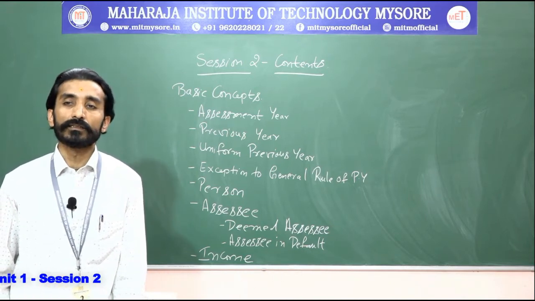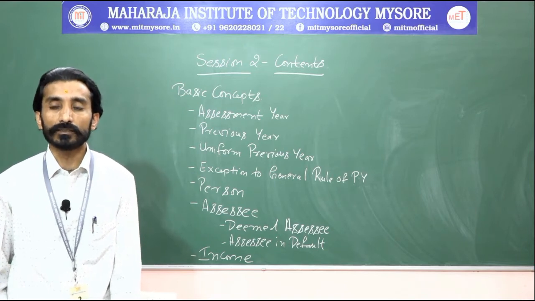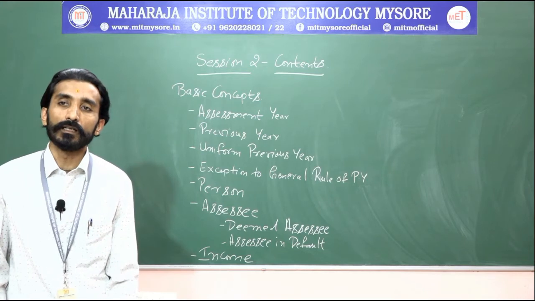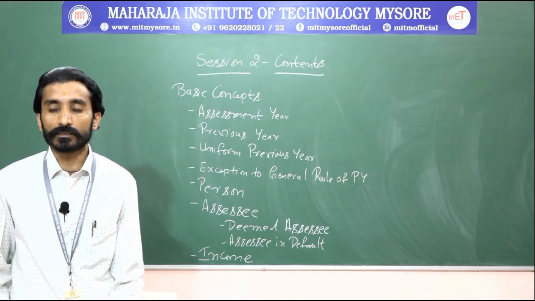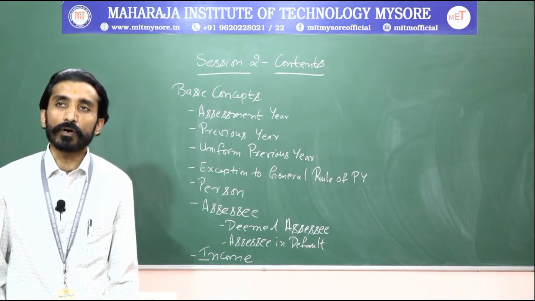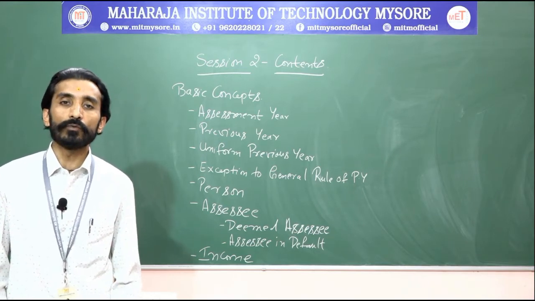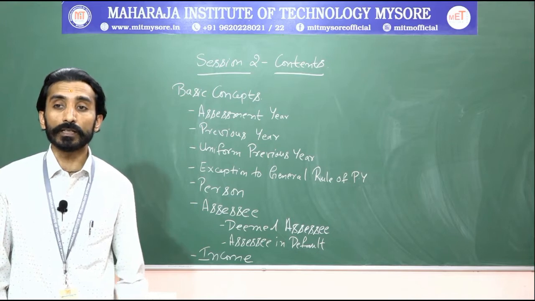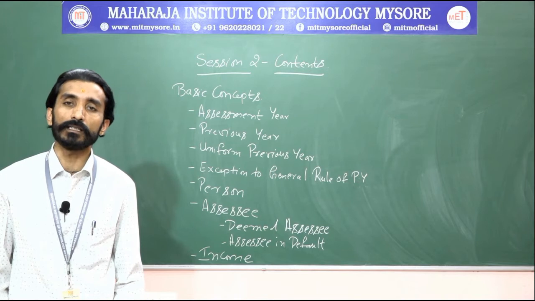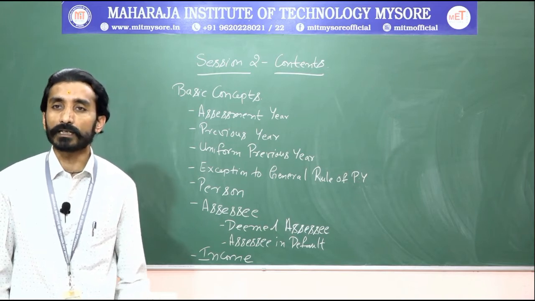Next is uniform previous year. Hope you know what is previous year. Now what is this uniform previous year? For example, whenever we start any business or venture, we won't start as usual on April 1st itself. We may start our business in the middle of the financial year.